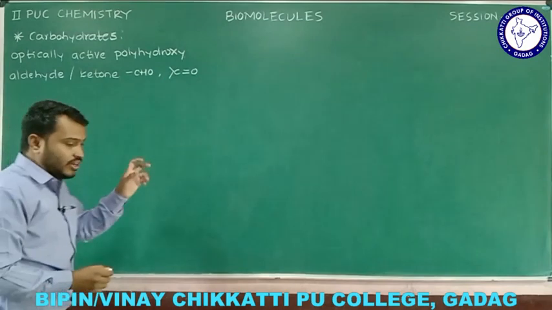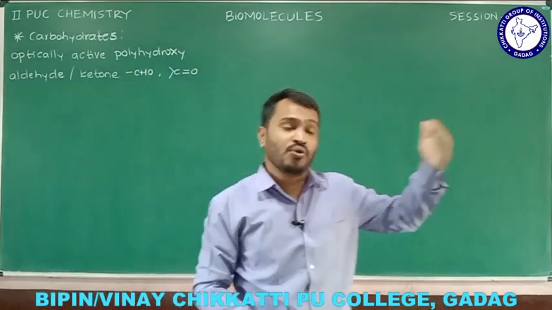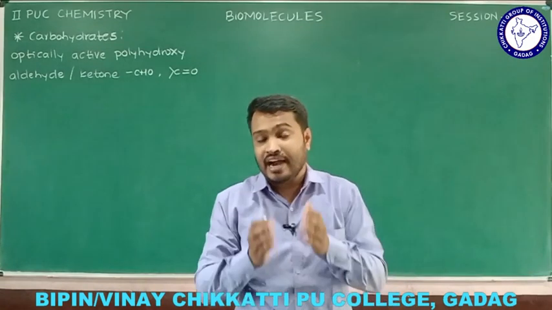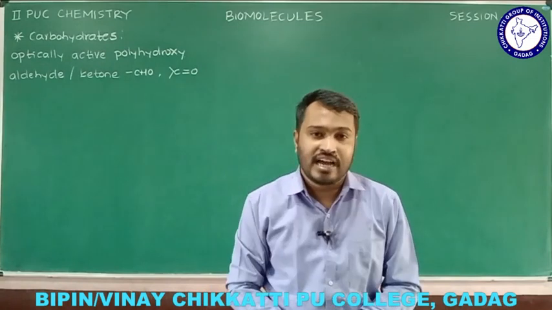So an organic compound that shows optical activity, has many OH groups, and contains either an aldehyde or a ketone, we call a carbohydrate.